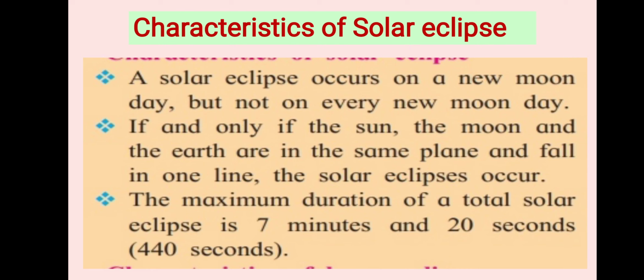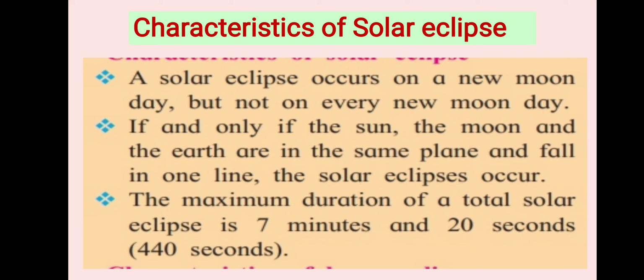Let's learn some characteristics of the solar eclipses. The first one, a solar eclipse occurs on a new moon day but not on every new moon day.